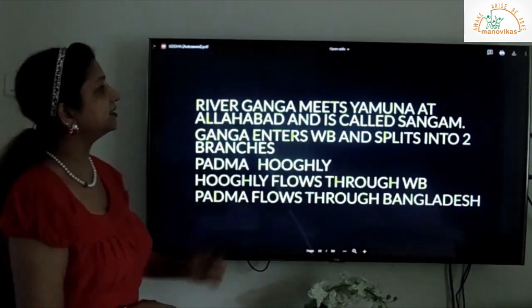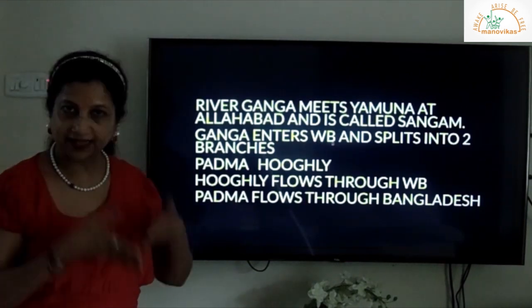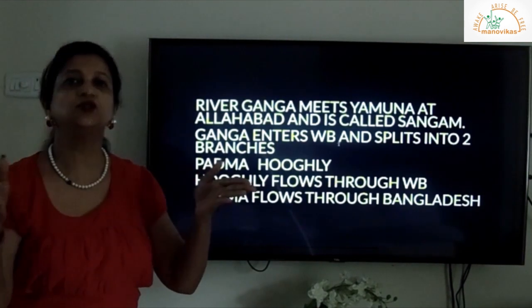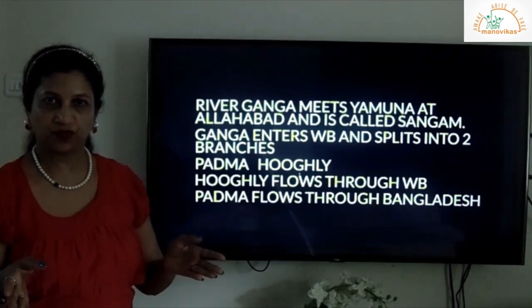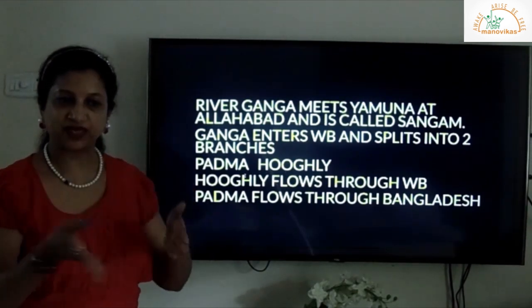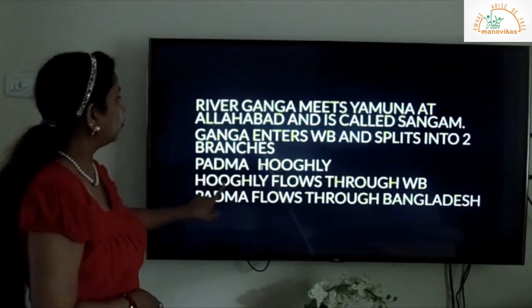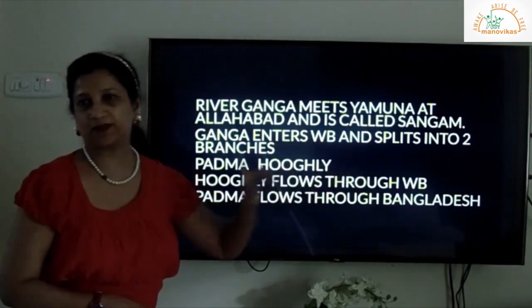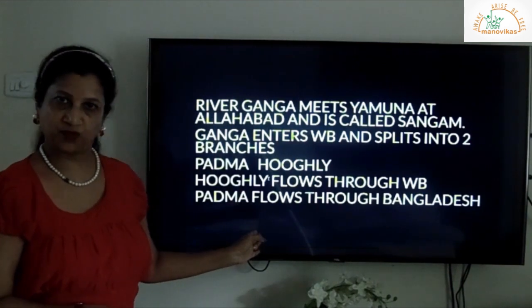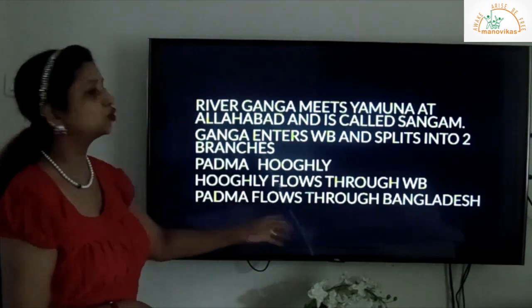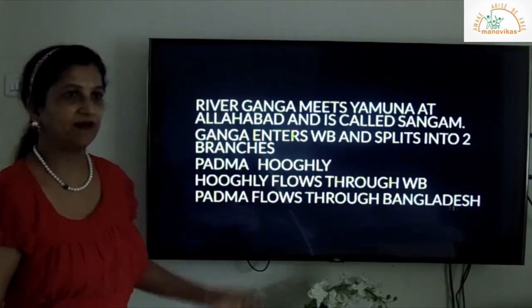Now, Ganga enters West Bengal. When Ganga flows to West Bengal, it splits into two rivers. One is Padma and the other is Hooghly. So when Ganga enters West Bengal, it splits into two, Padma and Hooghly. Now, the Hooghly river flows through West Bengal. So West Bengal is situated on the banks of river Hooghly. And Padma flows through Bangladesh. And the river Padma flows through Bangladesh, whereas Hooghly